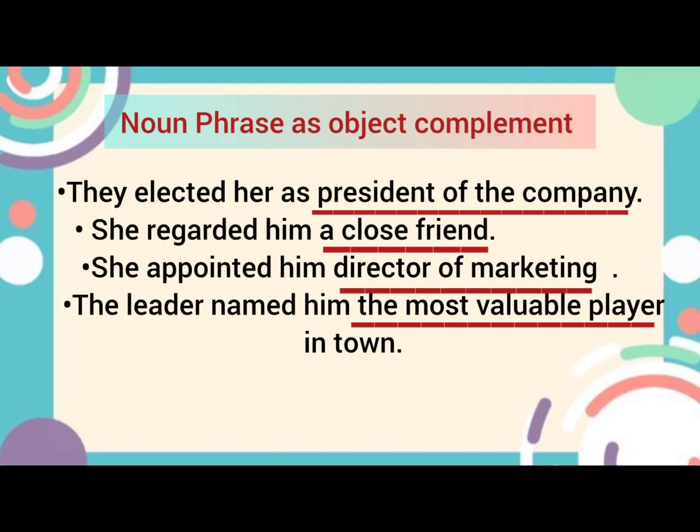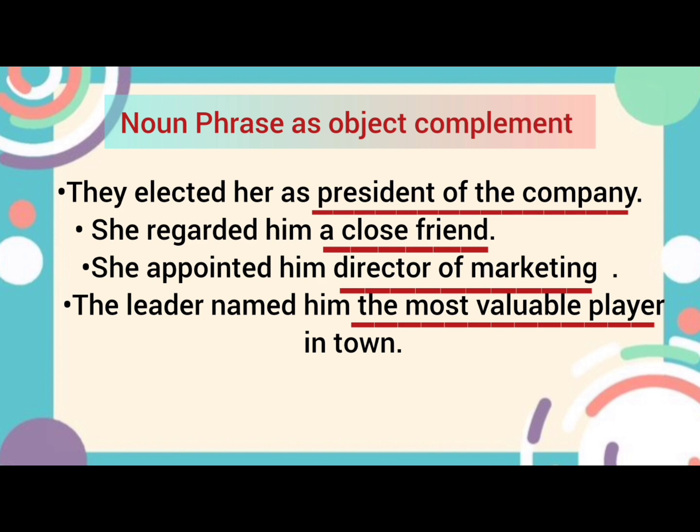Next, I have an example. She appointed him simply director of marketing. Now, she is subject, appointed is verb, and him is again object here. Director of marketing is the complement for the object, that is him. The leader named him the most valuable player in town. The leader is a noun phrase at the place of subject. Named is a verb and him is an object here. The most valuable player in town is a complement for this object, that is him.